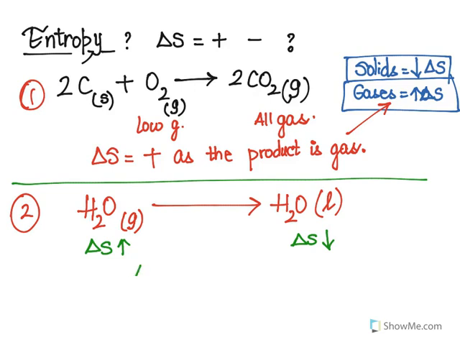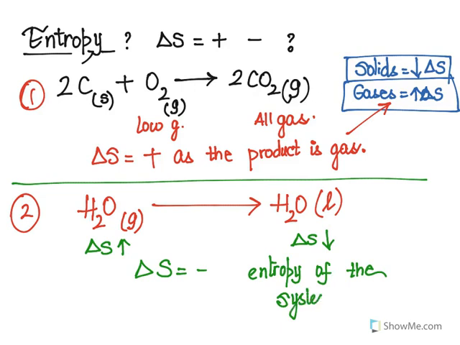So here we can say that delta S is negative because the entropy of the system is decreasing. It basically helps you to figure out from what state you're moving to what state. Are you moving from disorder to order or order to disorder? So you just have to study the equation carefully. All right, let's move on to the next example.